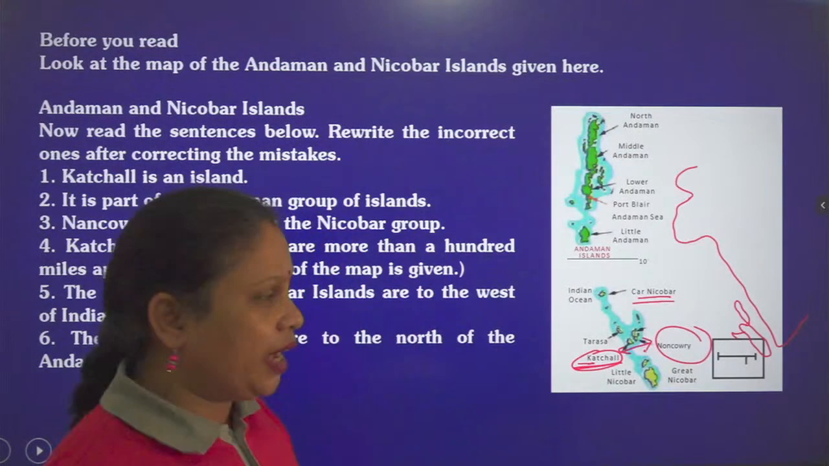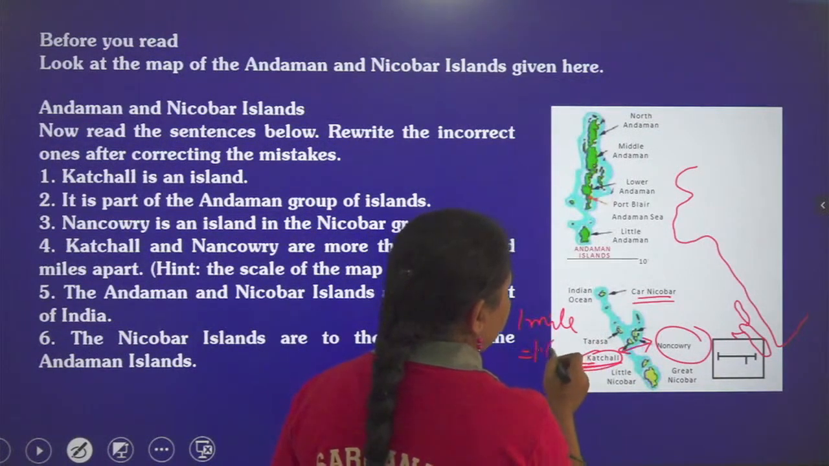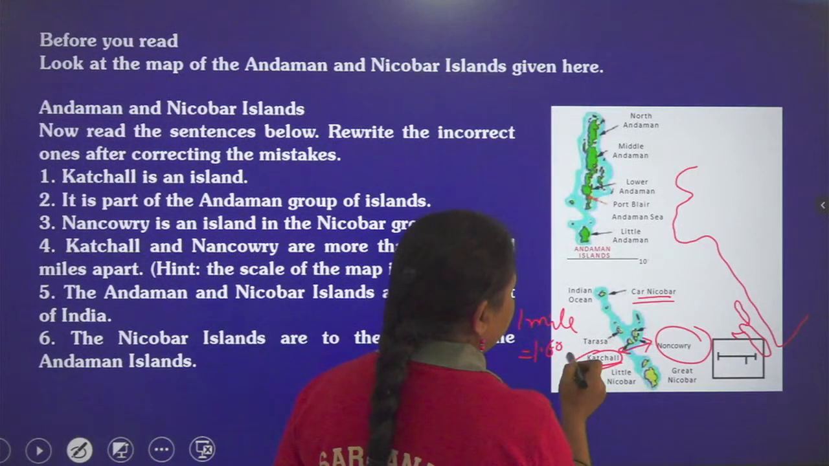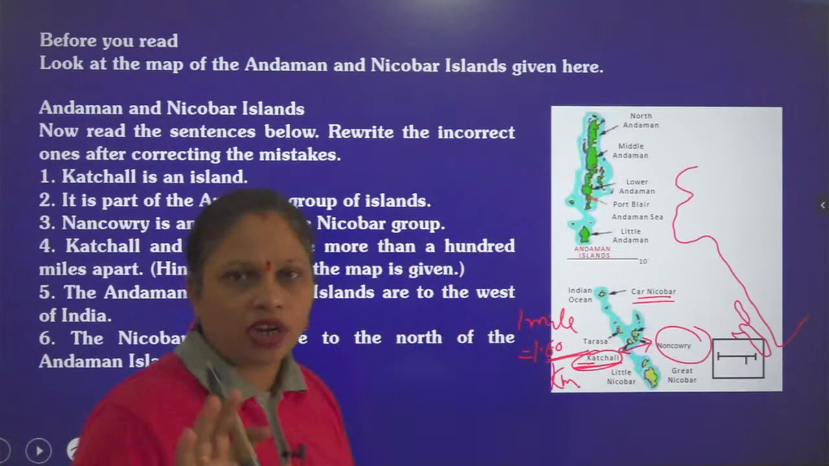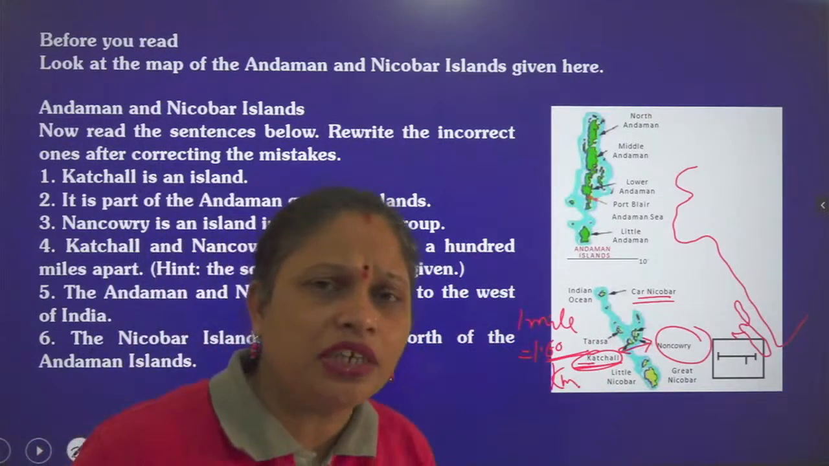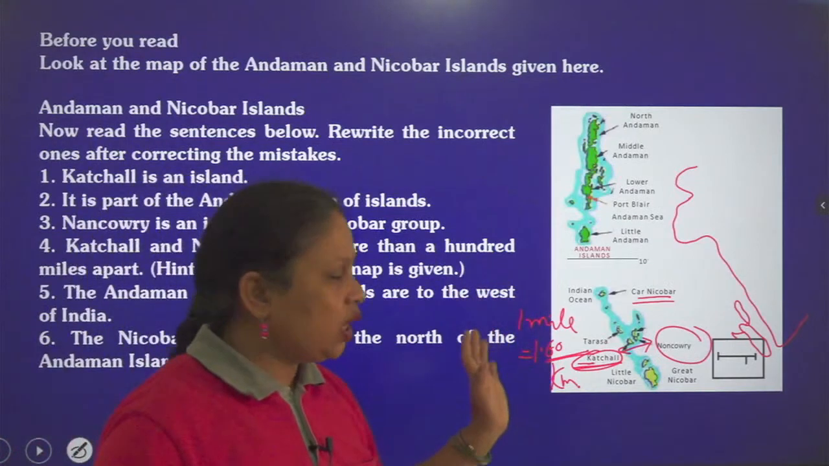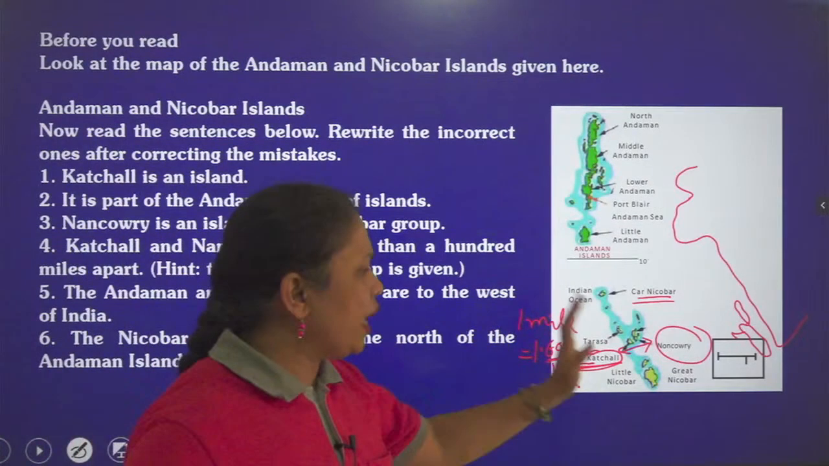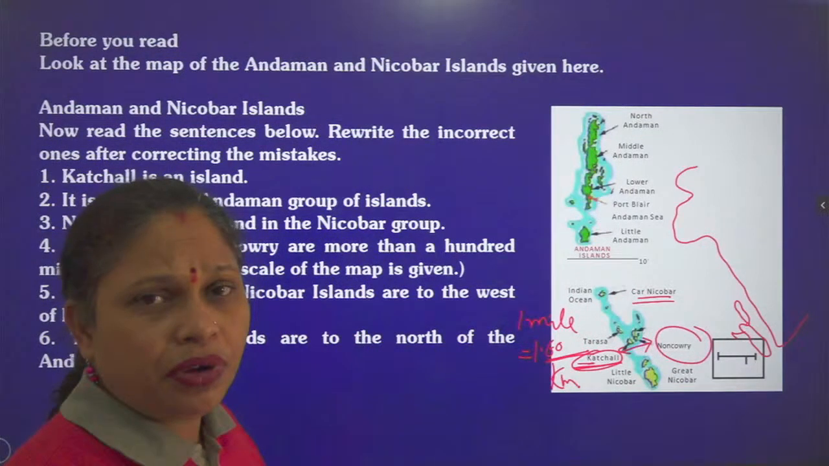Miles, you know, 1 mile is equal to 1.60 something kilometers. So we will consider roughly 1.5 kilometers. So 1 mile equals 1.5 kilometers. So it is hundreds of kilometers far from Katchal. So Nankauri and Katchal are different islands, and the distance between them is hundreds of kilometers.